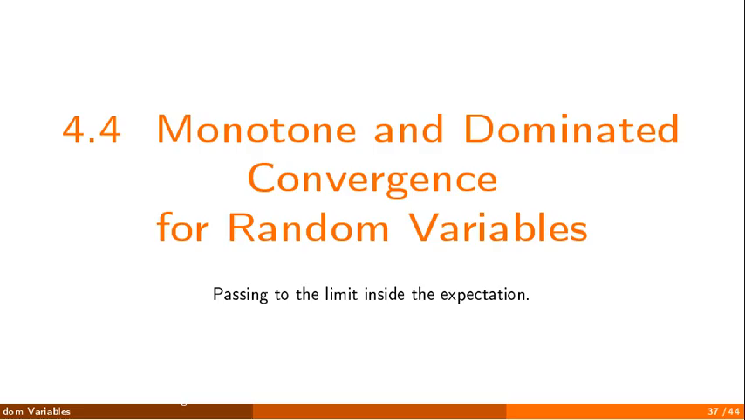Last technical section, the convergence theorems, carried over to random variables. The point is to pass to the limit under the expectation. When can we swap the limit and the expectation? The two answers from the earlier chapters, monotone convergence and dominated convergence, come back here, in an almost sure version.